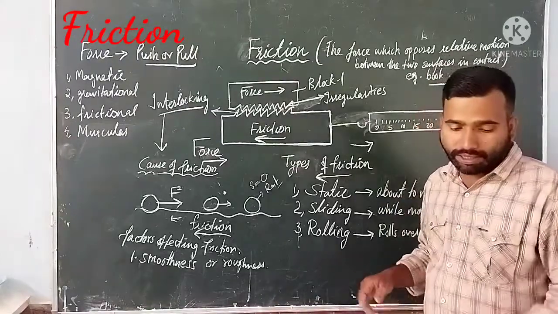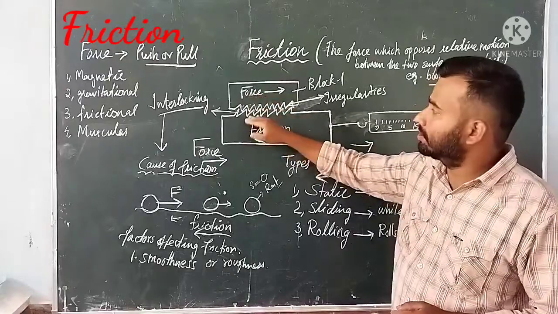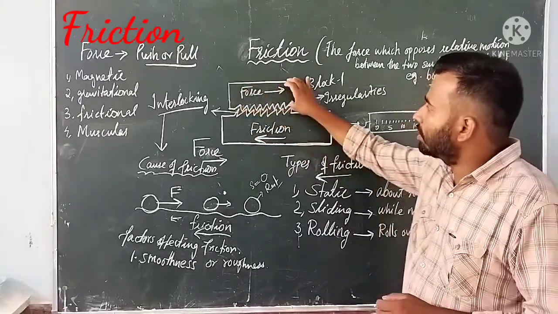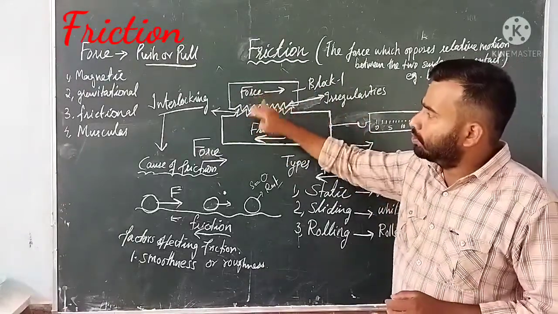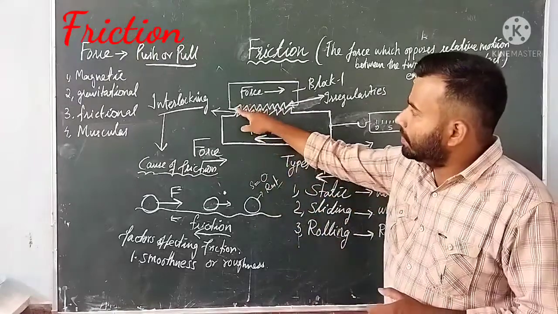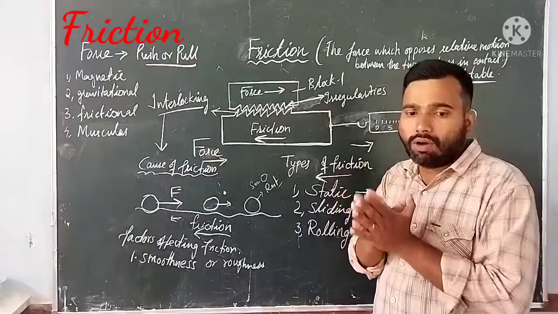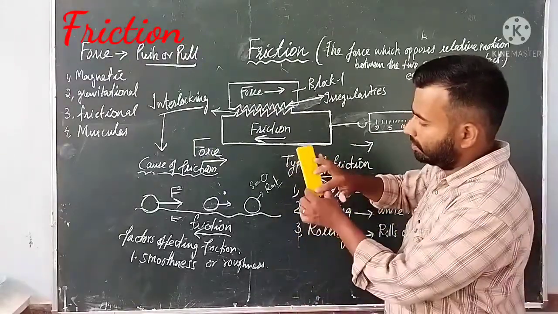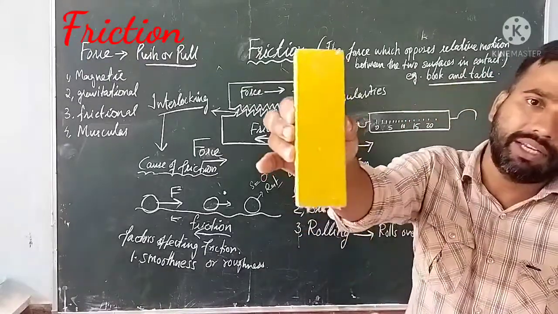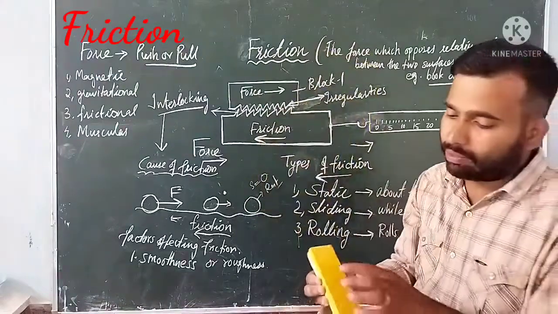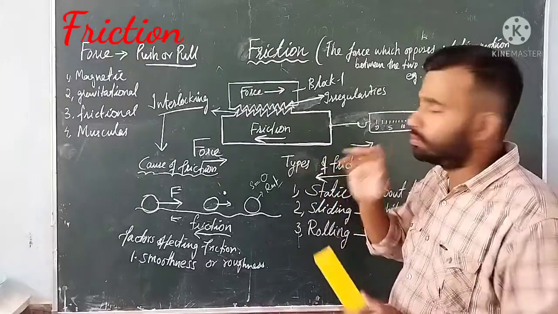Now let us look at another example. When two surfaces, here block number 1 and block 2, are in contact, I have shown you these irregularities. Even though the surface of the block, like this duster, looks somewhat smooth, if you observe it very closely or with the help of a microscope, the surface may not look as smooth.